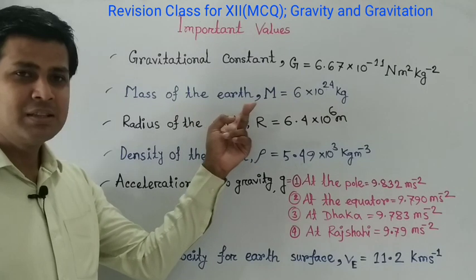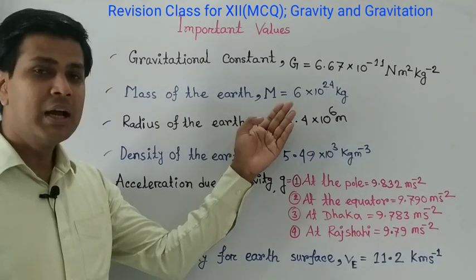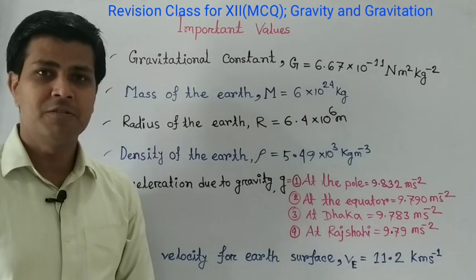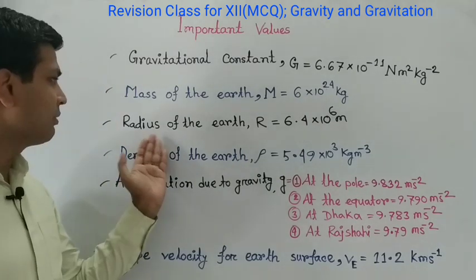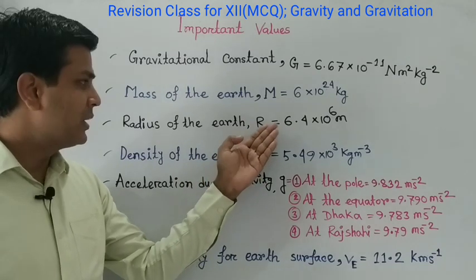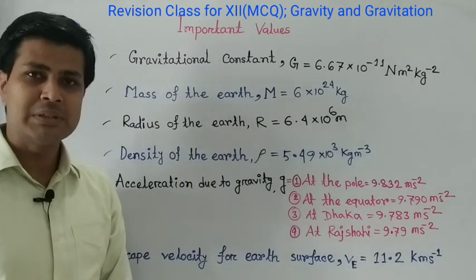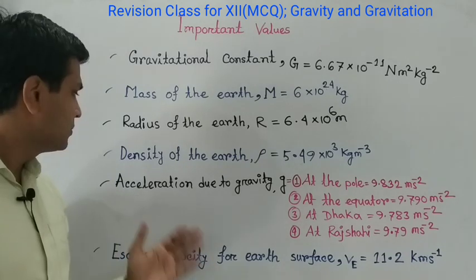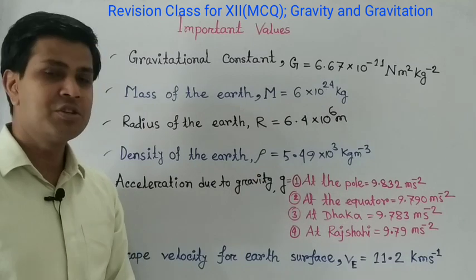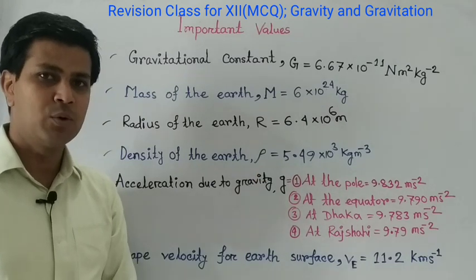Mass of the Earth is denoted by capital M, and its value is 6 × 10^24 kg. Radius of the Earth is denoted by R, and its value is 6.4 × 10^6 meter. Density of the Earth is 5.49 × 10^3 kg per meter cube.